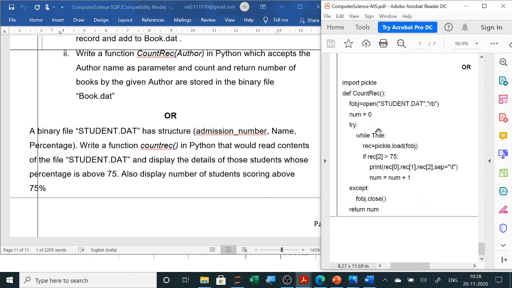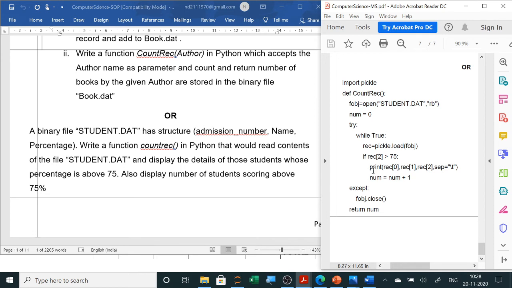Then count equals 0 for counting. You can use num here, any variable you can use. Now you have used try so that at the end of the file it does not show any error. And while True, you load the records one by one and check the third column. Here you can see admission, name and percentage, so this will be 0, this is 1, this is 2. So 2 means you are checking the third column, which is percentage. If it is greater than 75, then you display the data as well as count it.